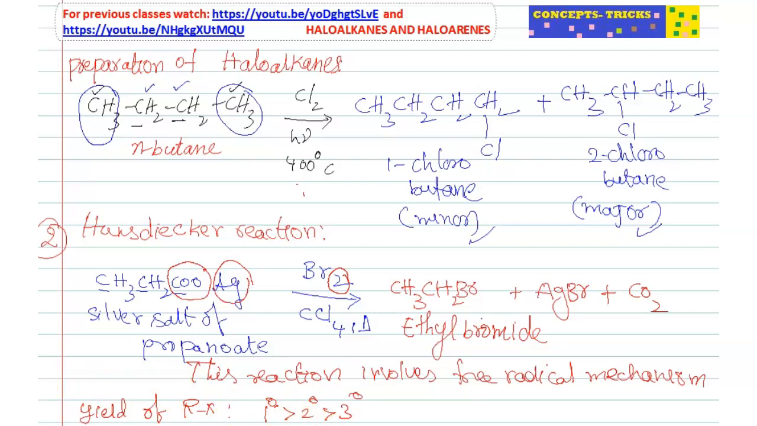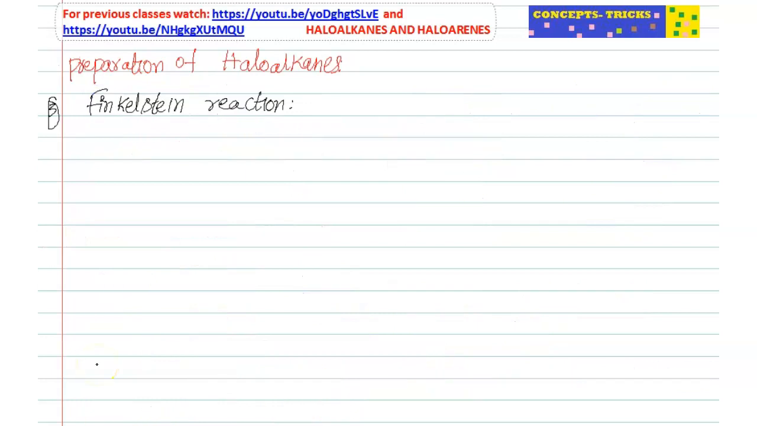So Br2 gives Br free radical. One of the Br free radicals combines with Ag, forms AgBr, and that RCOO free radical breaks to give CO2, and another CH3CH2 radical combines with Br radical, forms CH3CH2Br. So this is a free radical mechanism. Next reaction is Finkelstein reaction.